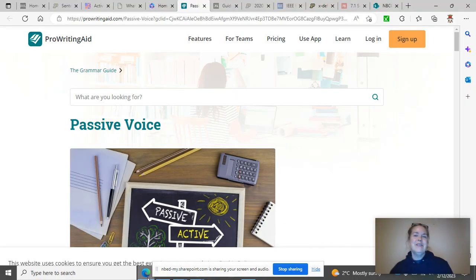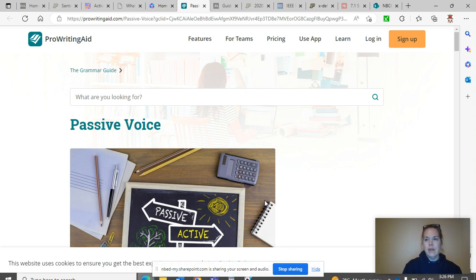So here we start the passive voice. And there is a difference between the passive voice and the active voice. If you think of the word passive, you think of something that just happens to you. You didn't have a choice in doing the action. You just sat there and it happened to you. And the passive voice and the active voice is the same thing.